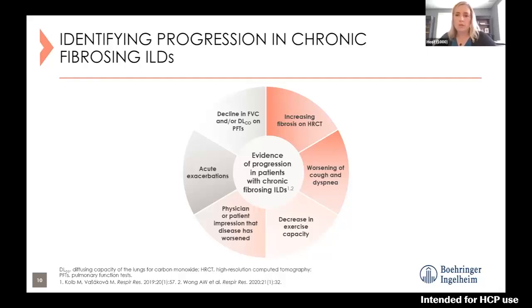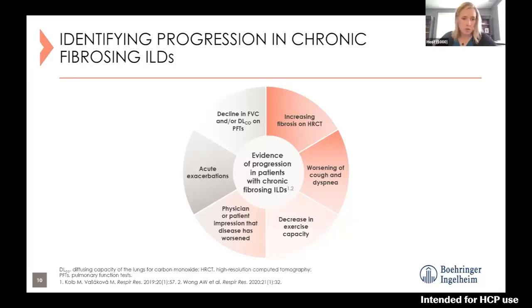And so things that we'll see when patients are having disease progression, we'll see worsening of their symptoms, their cough and their dyspnea, a decrease in their exercise capacity. If we were to do a CT scan, we might see increasing fibrosis. Their lung function is declining on pulmonary function testing. They can have acute exacerbations of their disease.